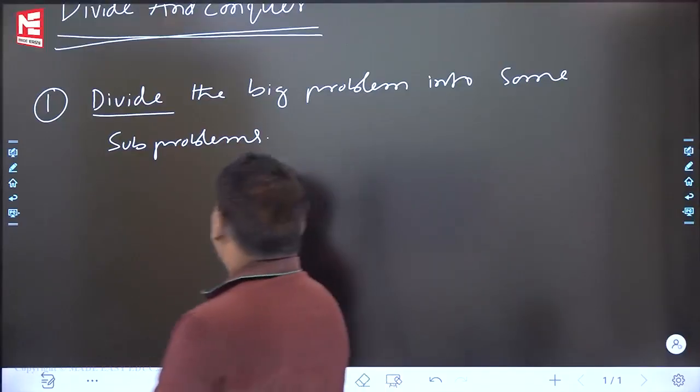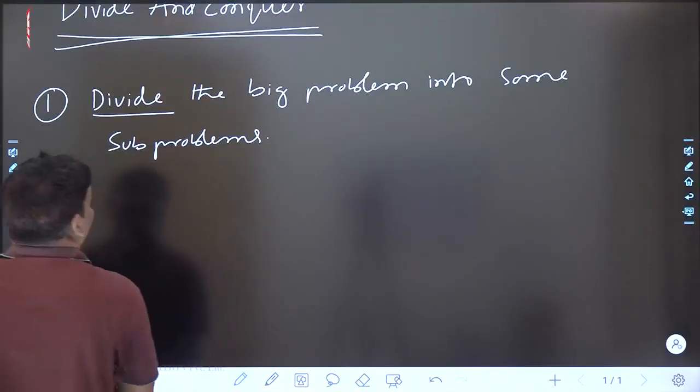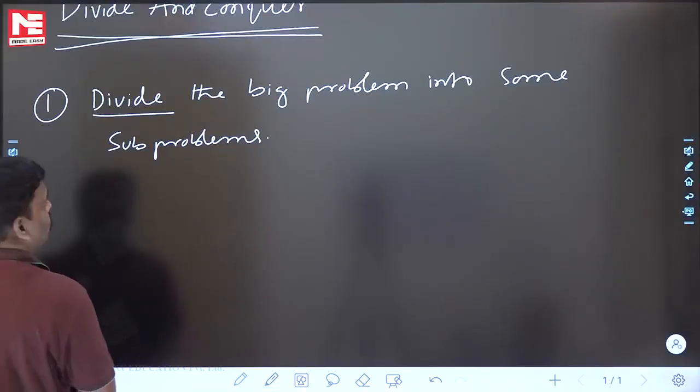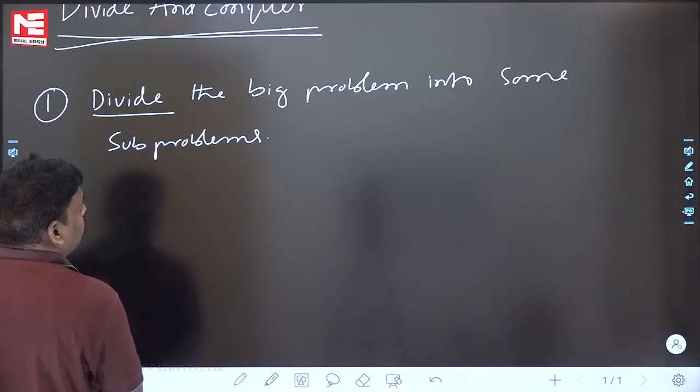So let's see this one. First step: the divide and conquer designing technique says that the first step is to take the problem and ask, are you a big problem or a small problem?